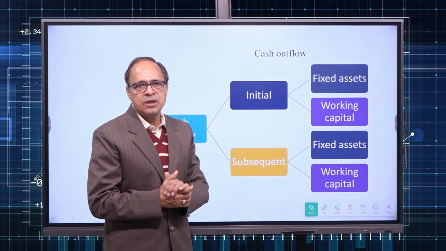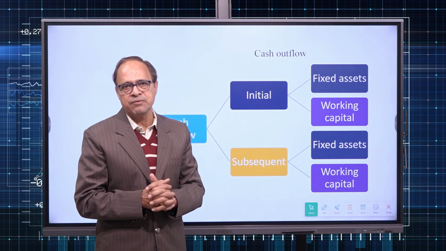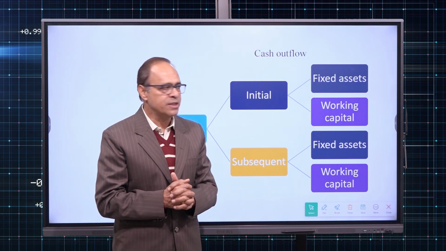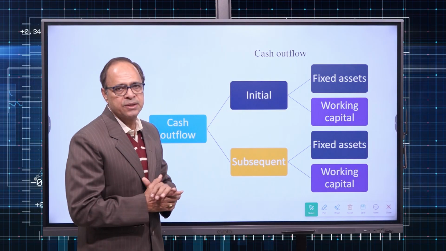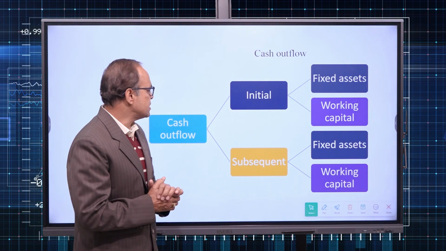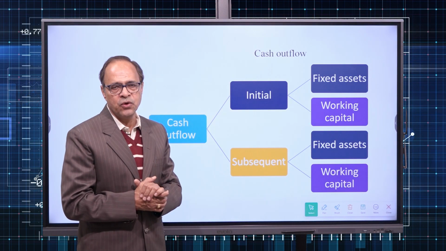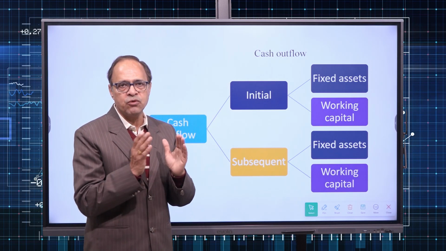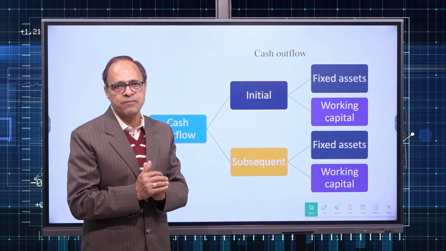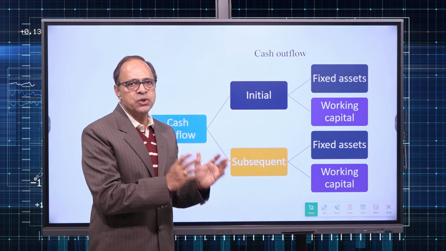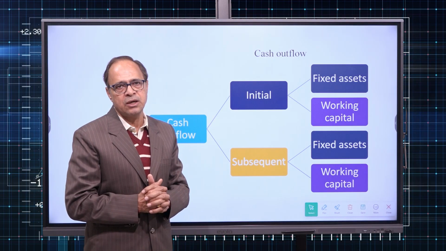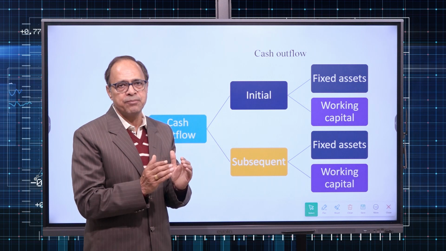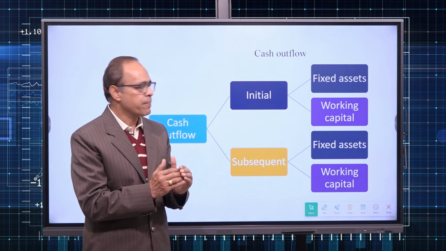Now, while applying any of the methods which we have discussed, whether discounted or non-discounted cash flow methods, these are the steps we have to take. Step number 1, estimate the cash outflow, because cash flow means cash inflow as well as cash outflow. Cash outflow means investment in the project. Generally, in the majority of numericals, it is initial cash outflow. That means how much investment will be done at zero time, in the beginning of the project.